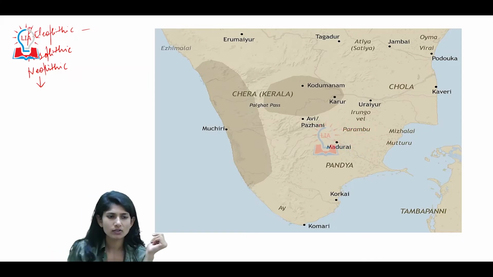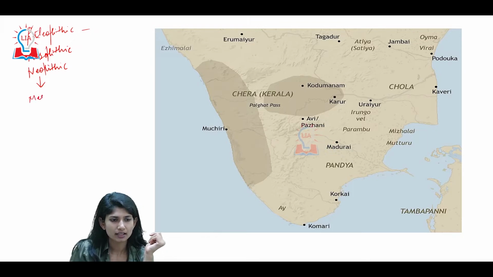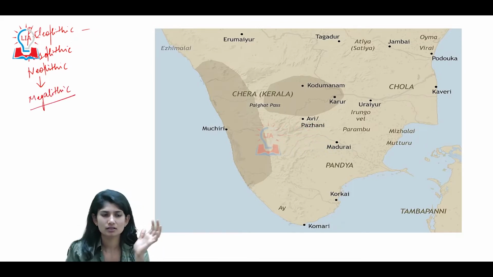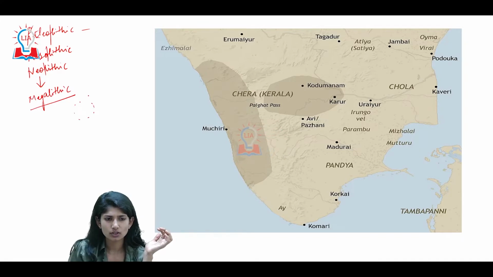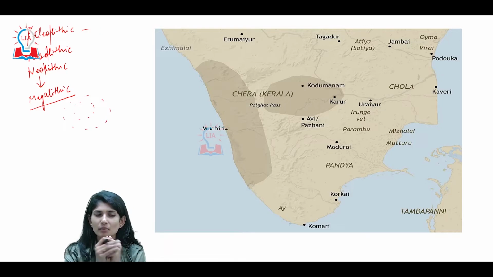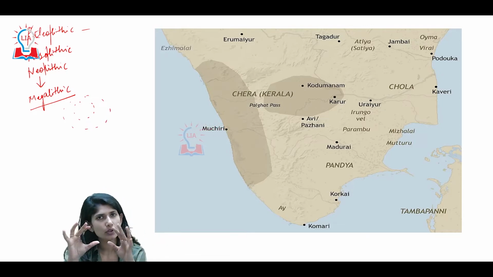One such thing was your megalith. Megalithic culture is nothing but laying out stones in concentric circles, indicating a burial site. These cultures were more assimilated and accumulated in the southern region.